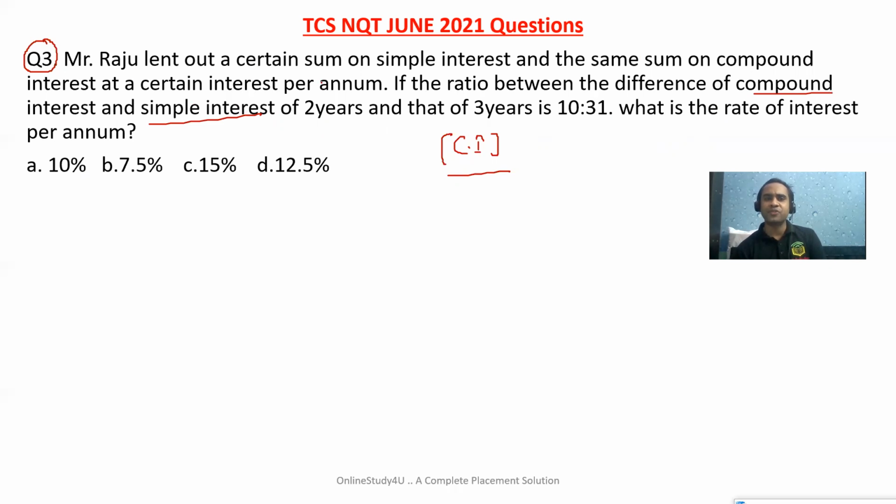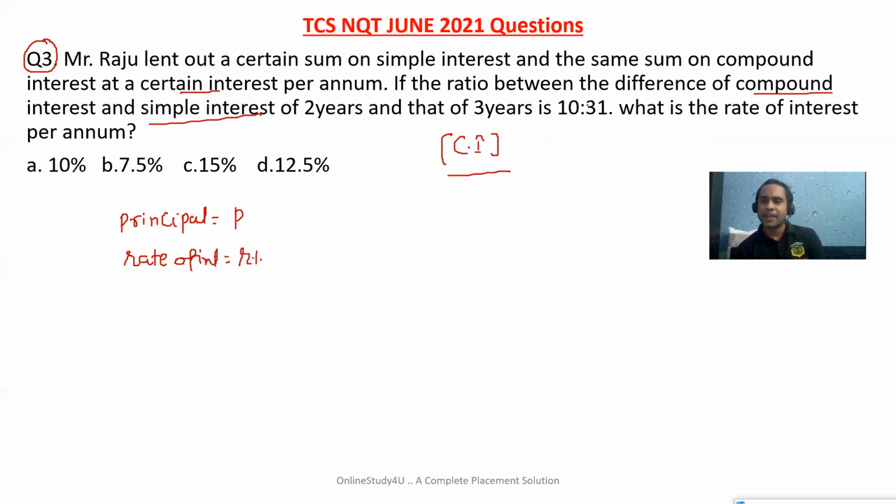Mr. Raju lent out a certain sum on simple interest and the same amount on compound interest at a certain interest rate per annum. Lent out means he gave the money to someone. So the principal, the money he gave, I assume as P. The rate of interest is not given, just a certain rate of interest, so I will assume it as R percent.